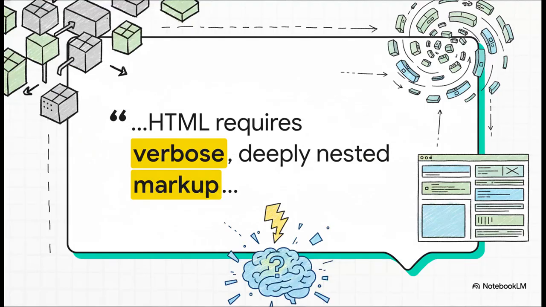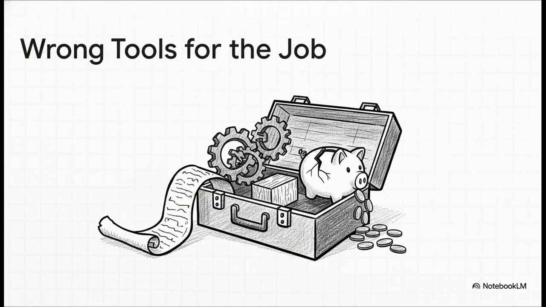The paper that this whole explainer is based on says it perfectly. Even HTML, the absolute bedrock of the web, has this wordy, deeply nested structure that just trips up LLMs. And the more complex the UI you ask for, the worse the problem gets. So yeah, our current tools are kind of the wrong tools for this specific job. HTML is too wordy. React, that adds a whole other layer of complexity. Markdown is way too basic for real applications. And sure, you could fine-tune an AI, but that's wildly expensive and takes forever. We just need a totally new way of thinking about this.